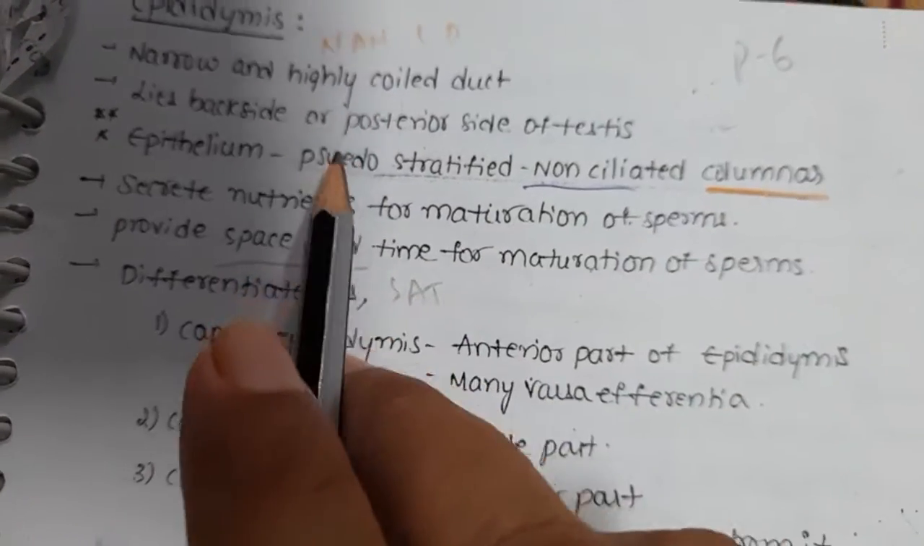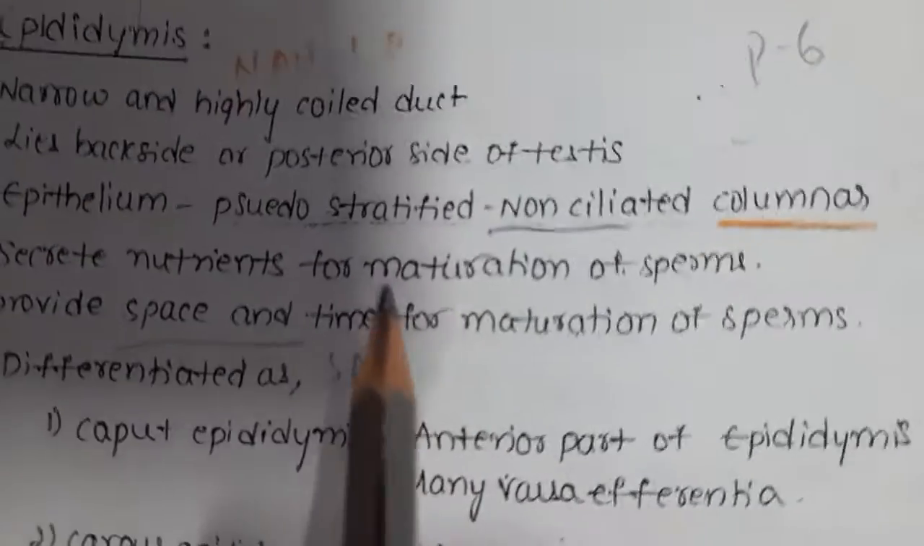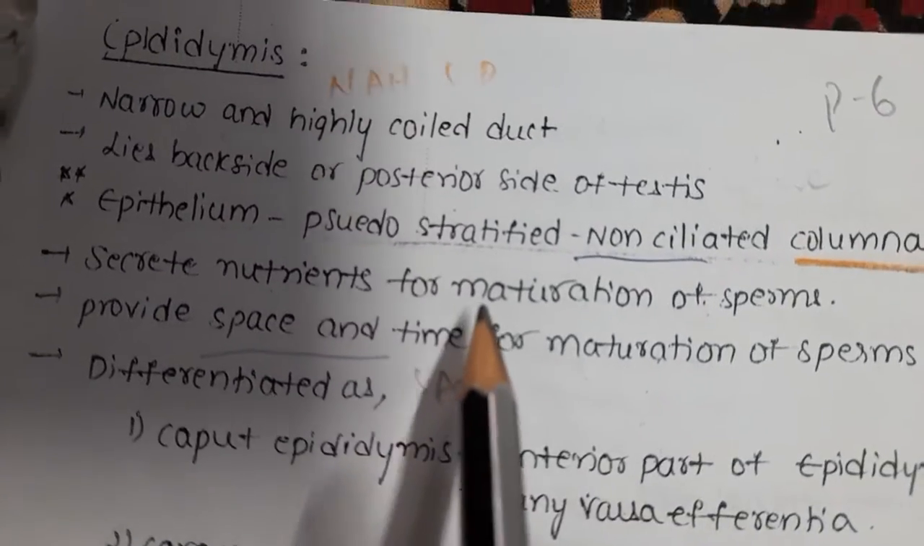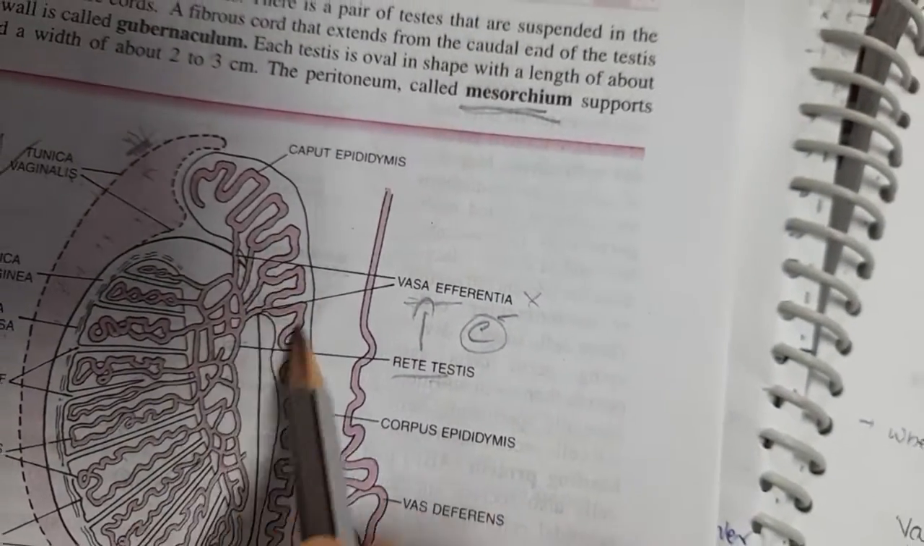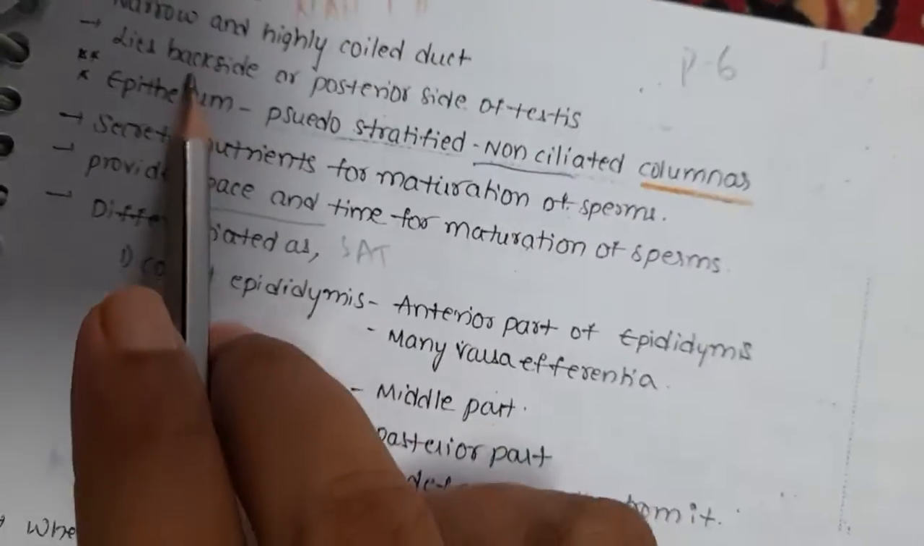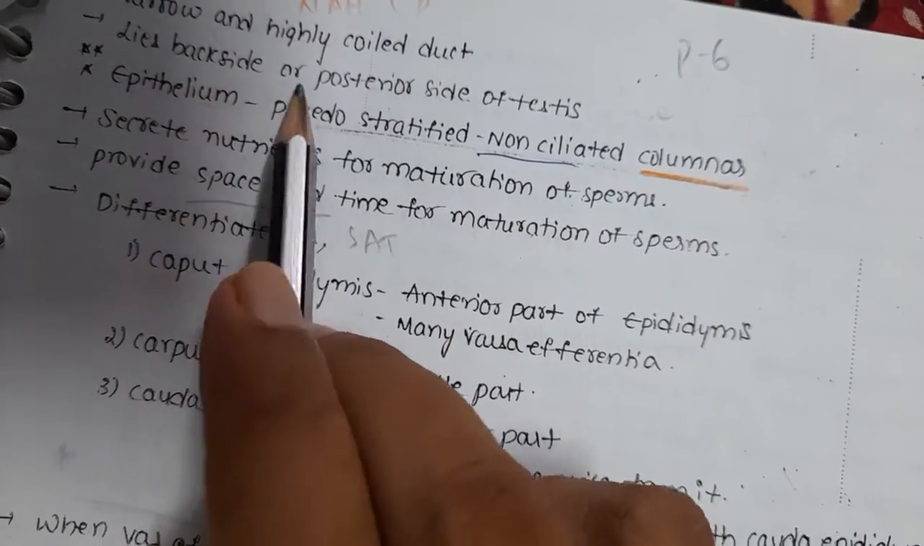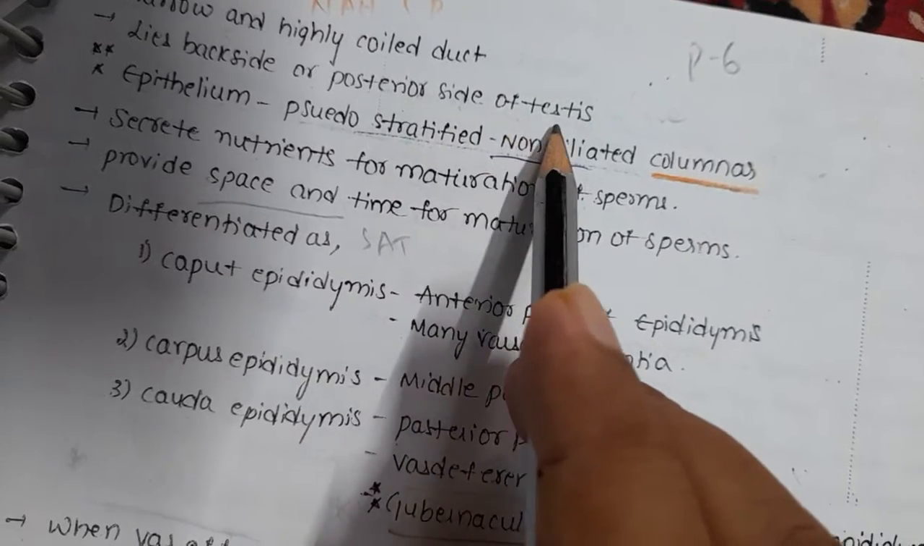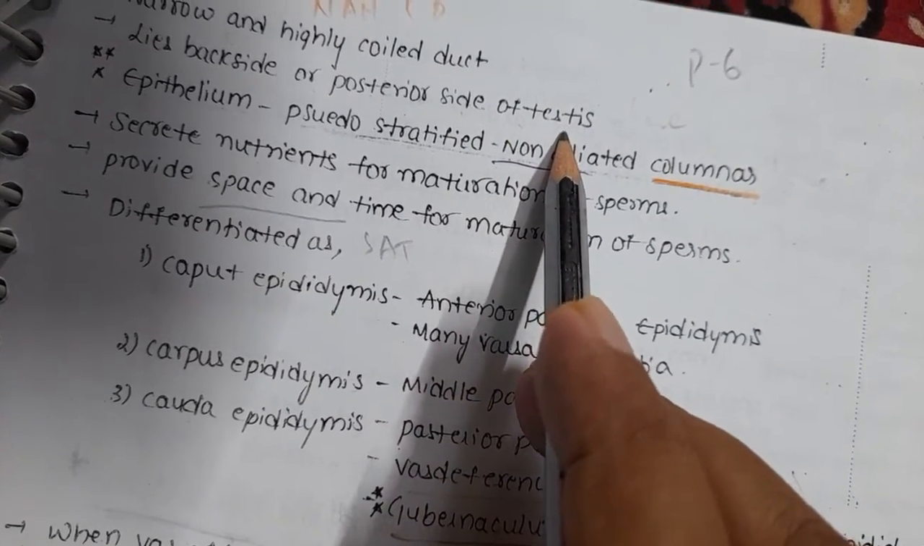In this part, we are going to learn the epididymis. The epididymis is a long, narrow, and highly coiled duct. Next, where does it lie? It lies on the backside or posterior side of the testis, like the rete testis.